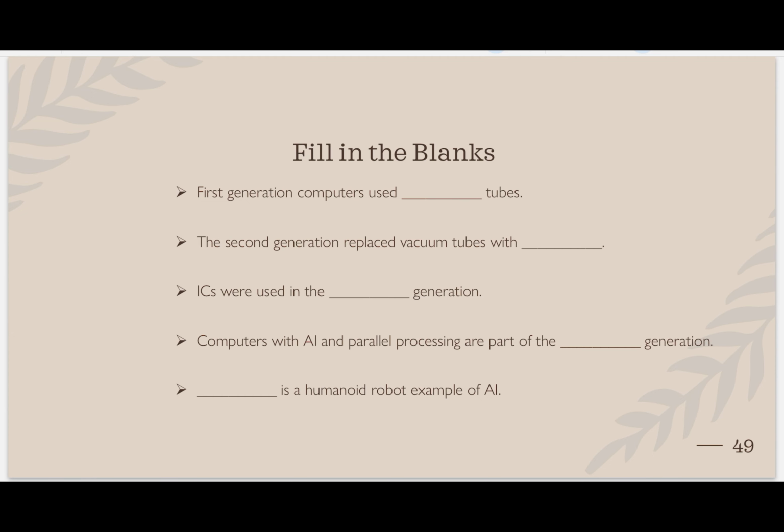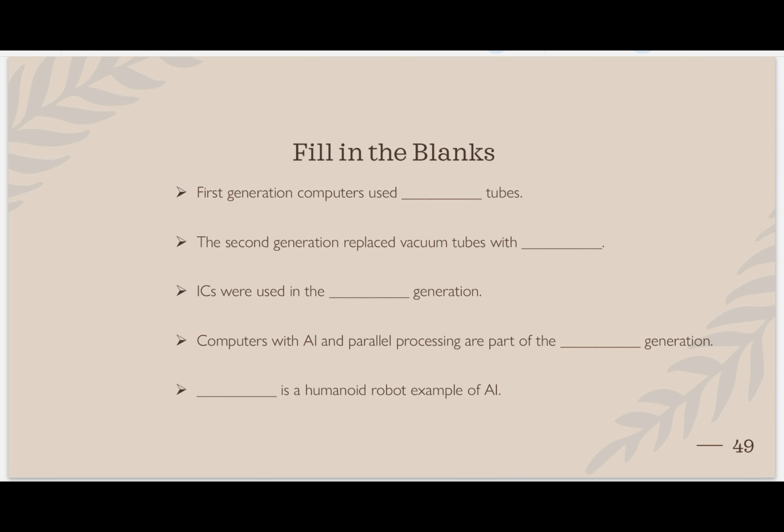Now fill in the blanks. First generation computers use vacuum tubes. Right? The second generation replaced vacuum tubes with what? Transistors. ICs, we are using in which generation? In the third generation.